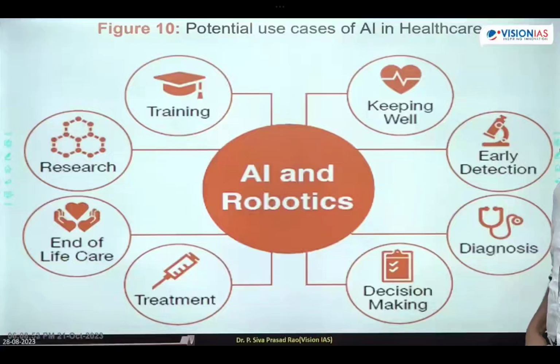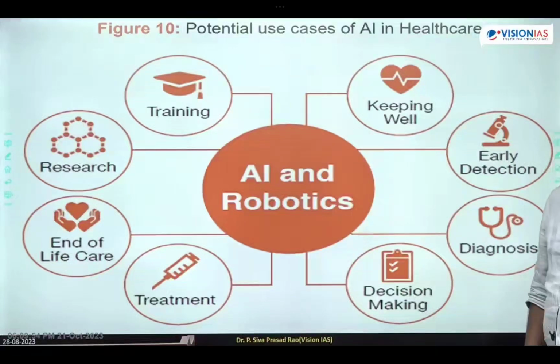The main agenda of the government of India is providing access, affordability, and quality of services. It includes, first, providing training to the doctors and paramedical staff.